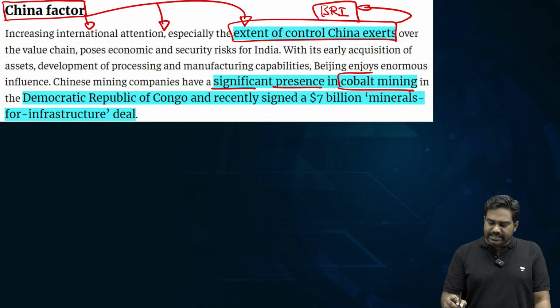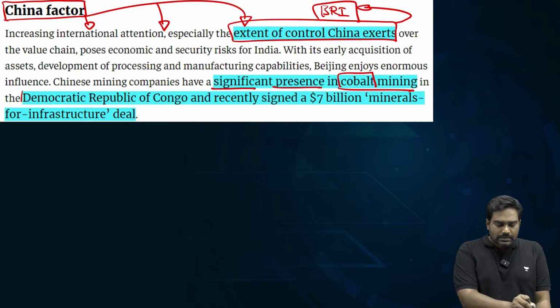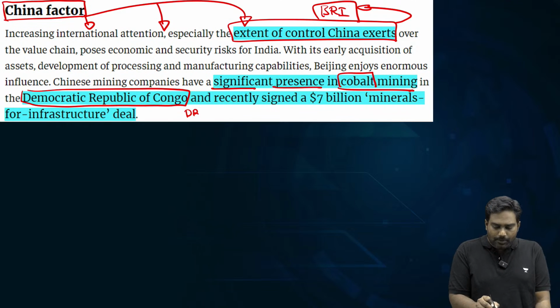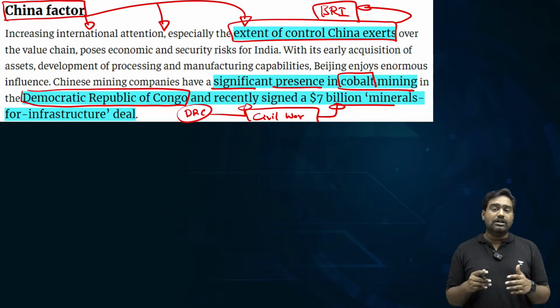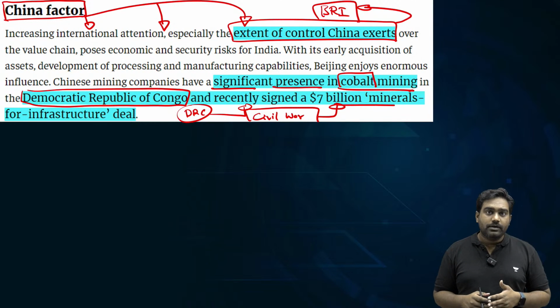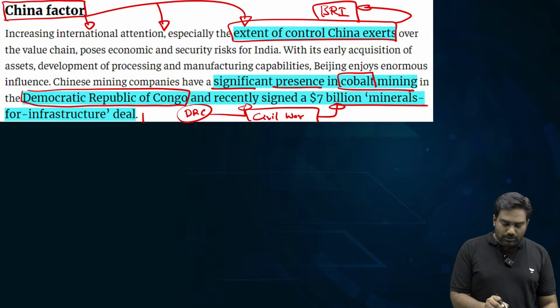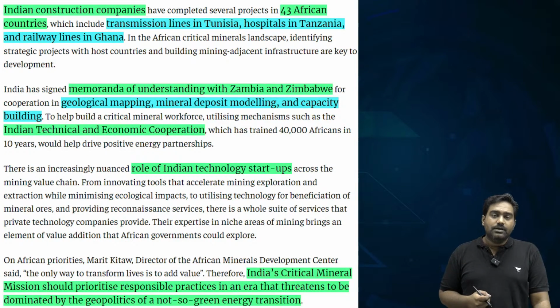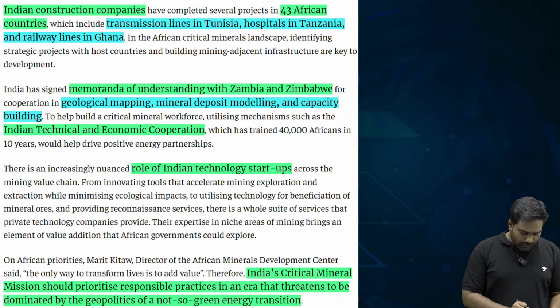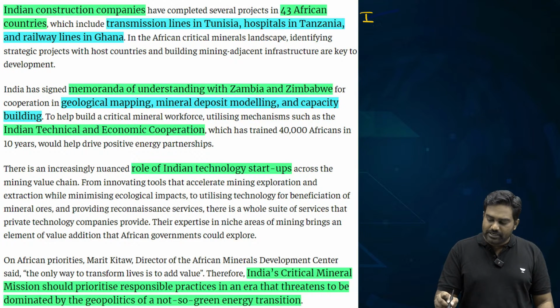China is already securing critical mines from lithium to cobalt. For example, in DRC, Democratic Republic of Congo, even though there is a major civil war going on, countries like China and even Russia are securing critical mineral mines from lithium to cobalt. So India also is focused on countries like DRC. For example, Kabul is trying to scout for critical mineral mines in Democratic Republic of Congo and other countries where critical strategic minerals are present. So this is where India should further step up the African diplomacy that we have.